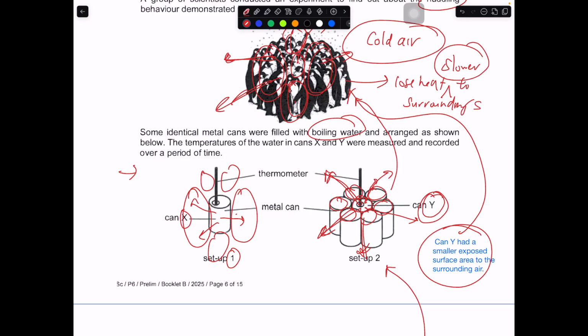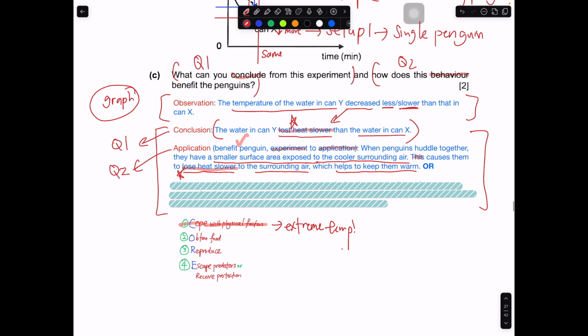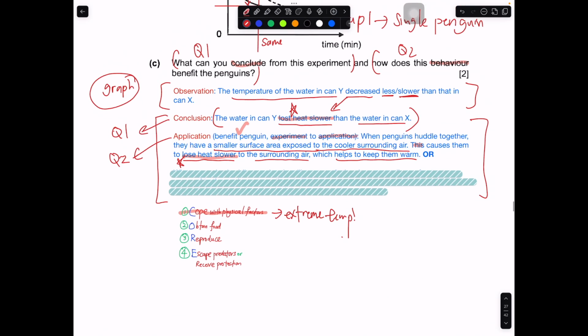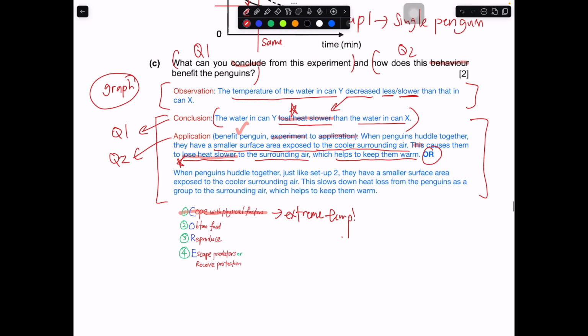Okay, if you don't really want to explain from the point of view of losing heat slower, you can say slow down heat loss. So this is how we can talk about it in another part of the answer. Or you can talk about when the penguins herded together, just like in setup 2. So I link it to the experiment. They have a smaller surface area exposed to the cooler surrounding air. These represent these actions, okay, herding together slows down heat loss.